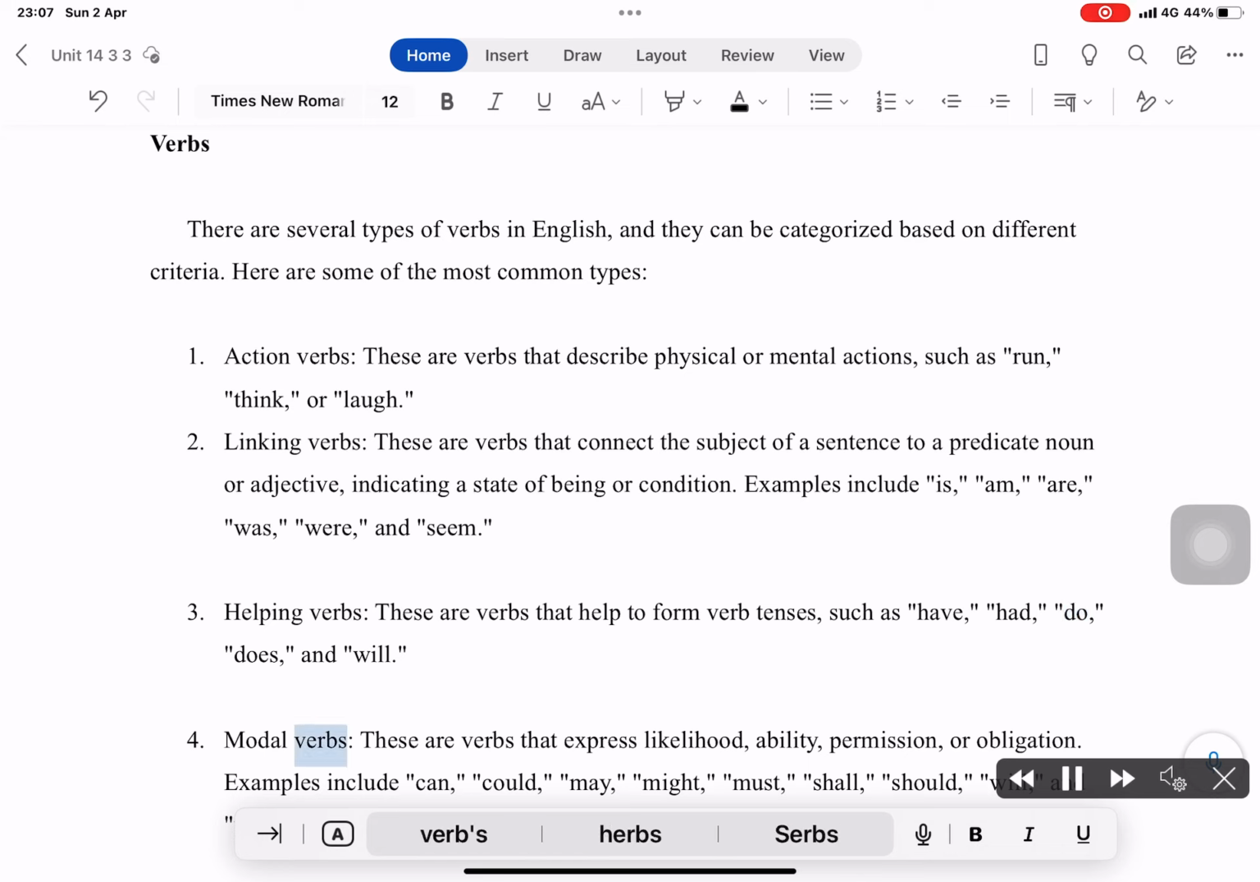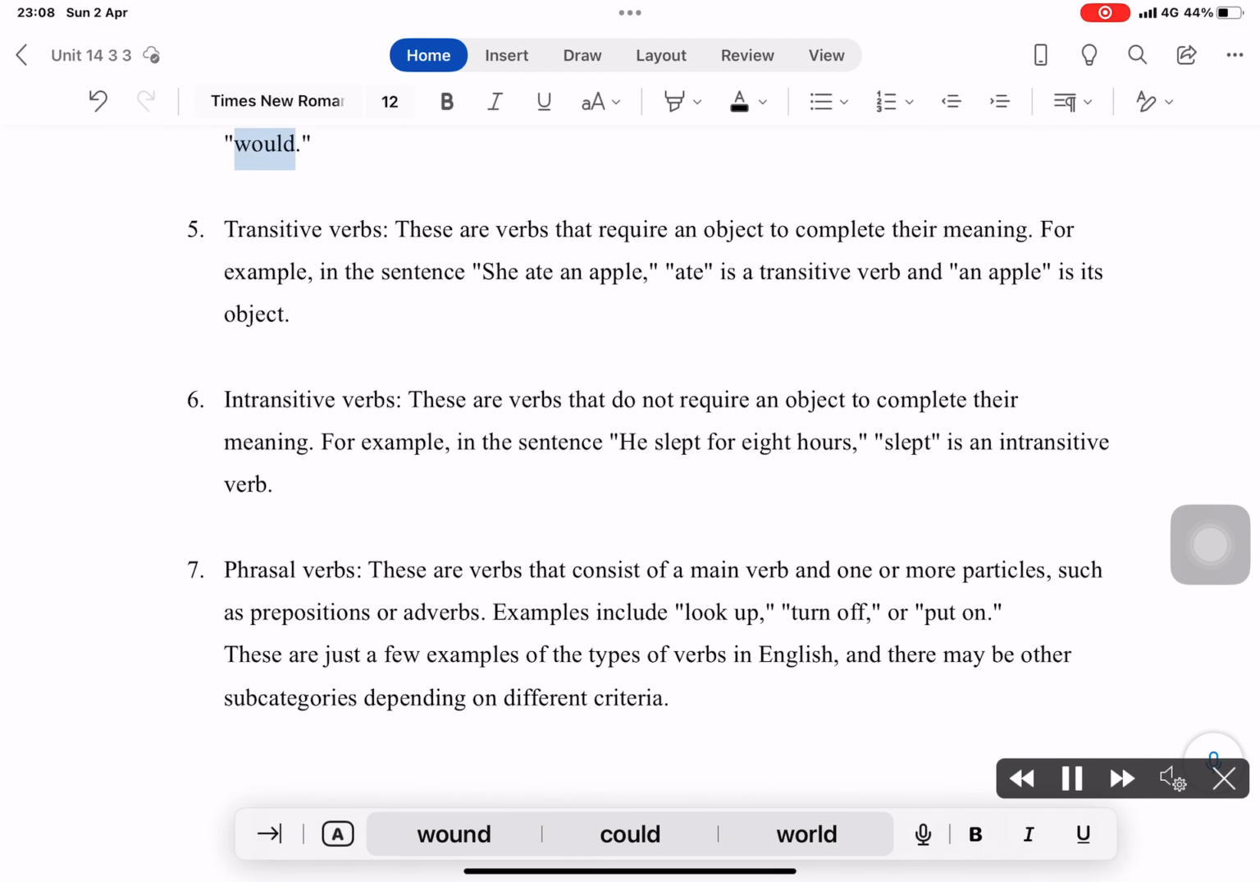Modal verbs. These are verbs that express likelihood, ability, permission, or obligation. Examples include can, could, may, might, must, shall, should, will, and would. Transitive verbs. These are verbs that require an object to complete their meaning.